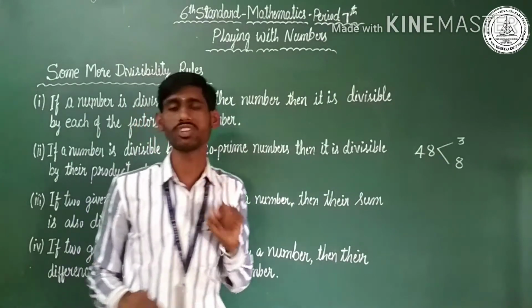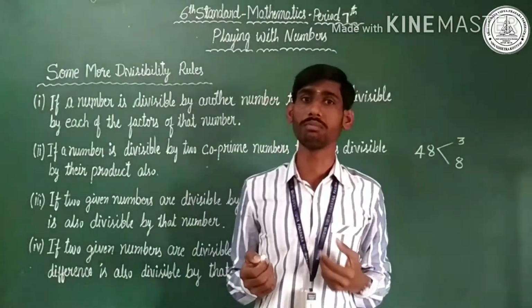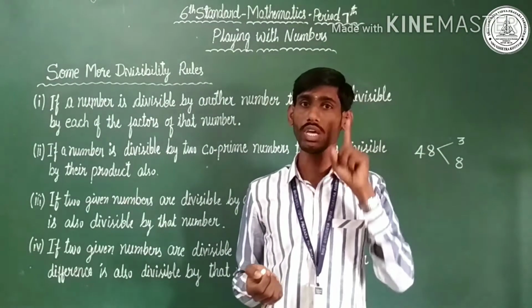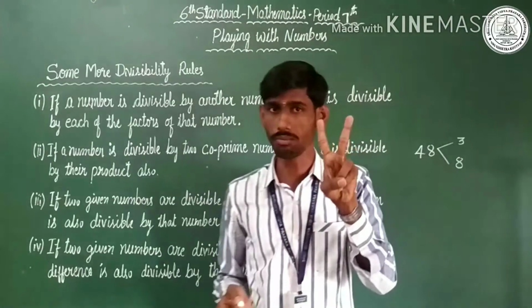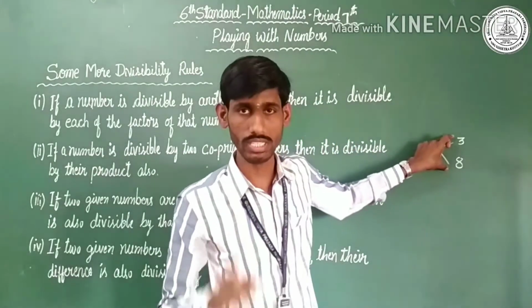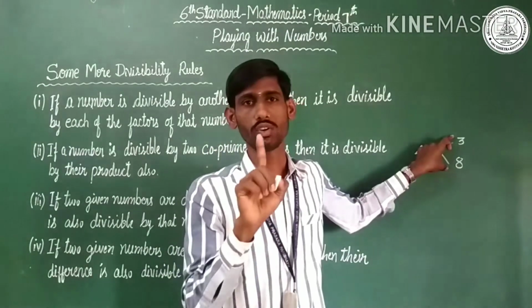You should know the definition of co-prime numbers: 2 numbers having only 1 as a common factor are called co-prime numbers.